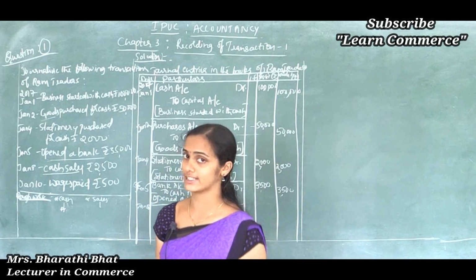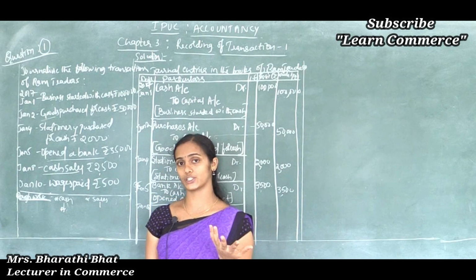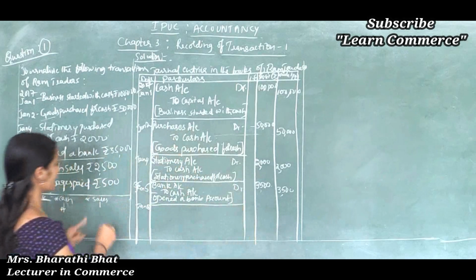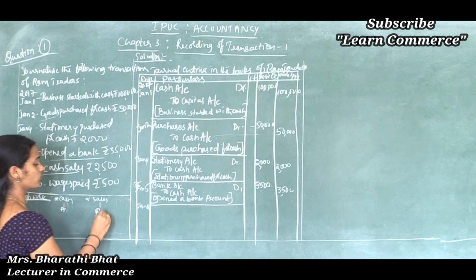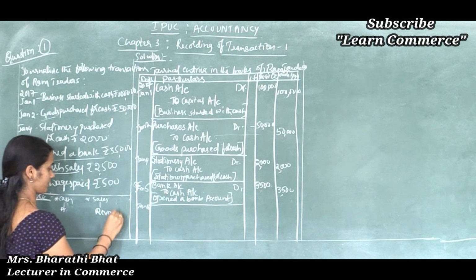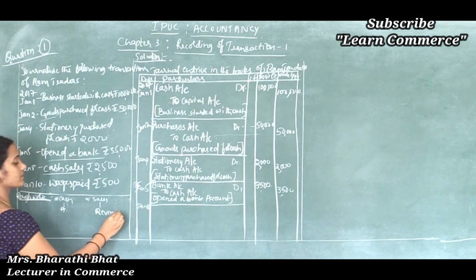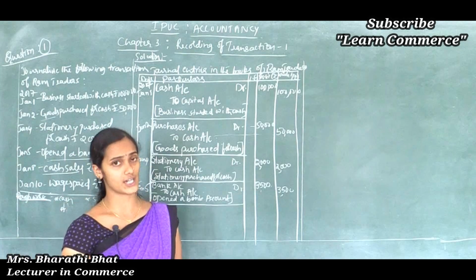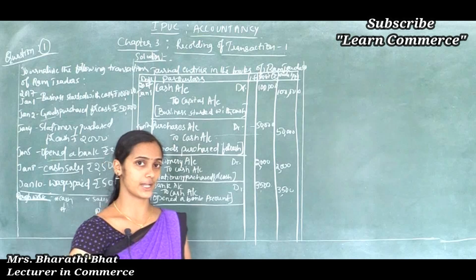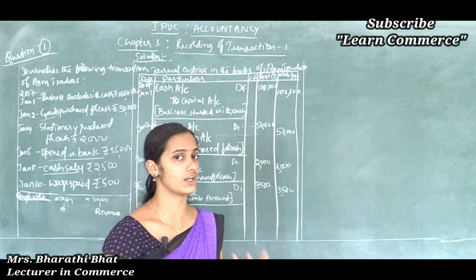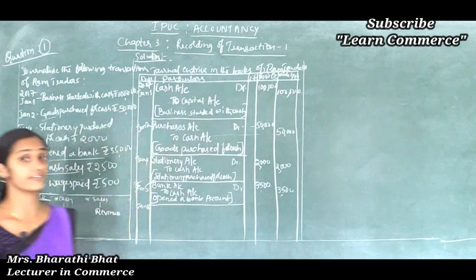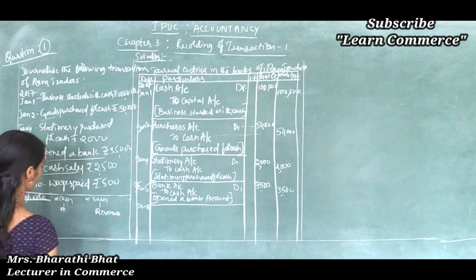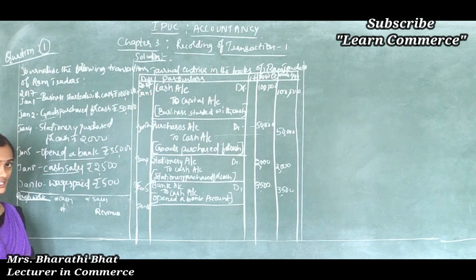So sales comes under the revenues account. Commission received, interest received, dividend received, or any other types of receipts all come under the revenues account. So here sales is considered revenue, cash comes under asset account.